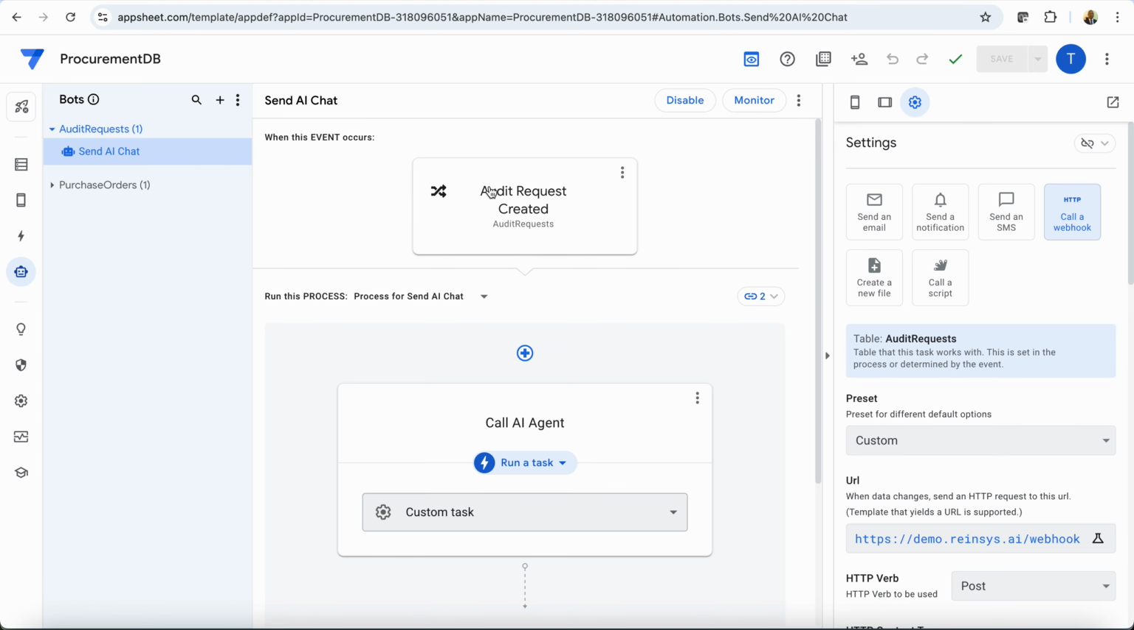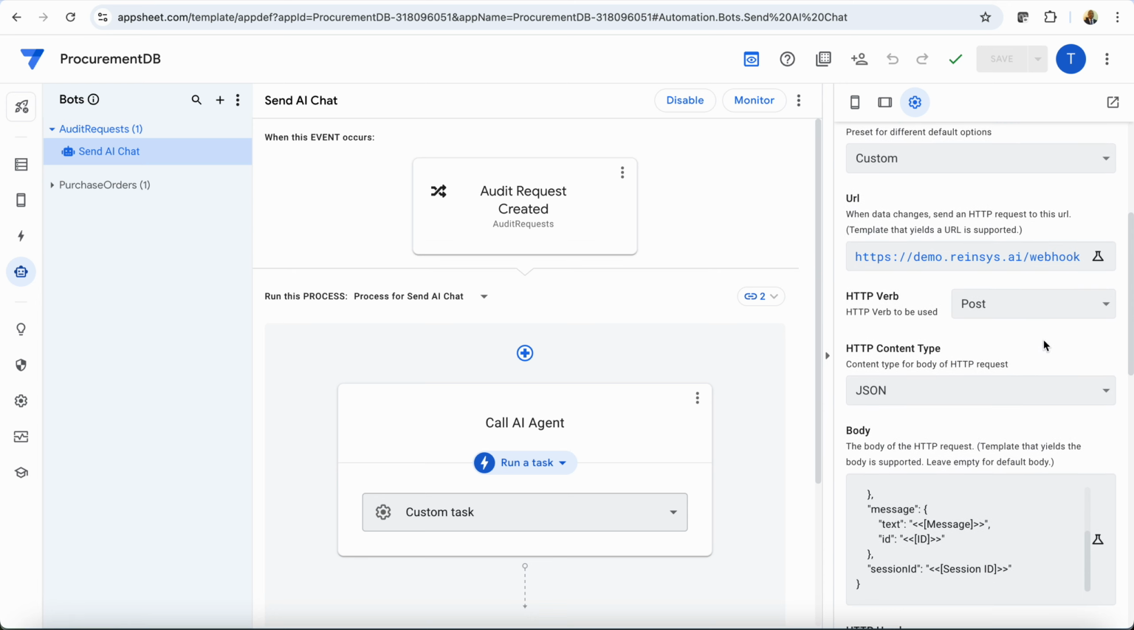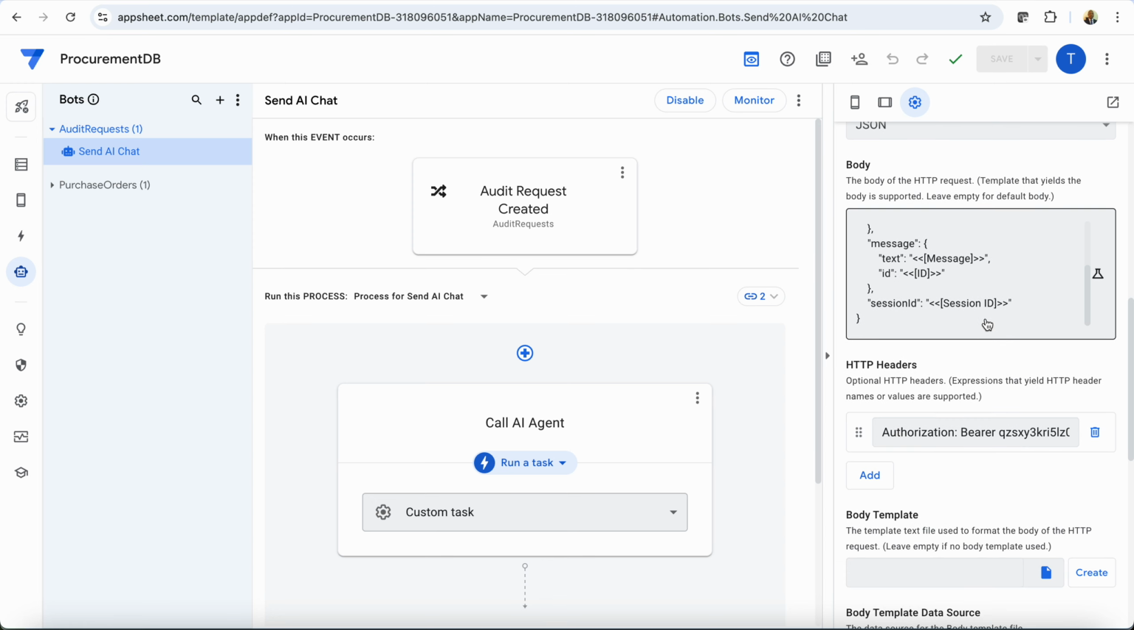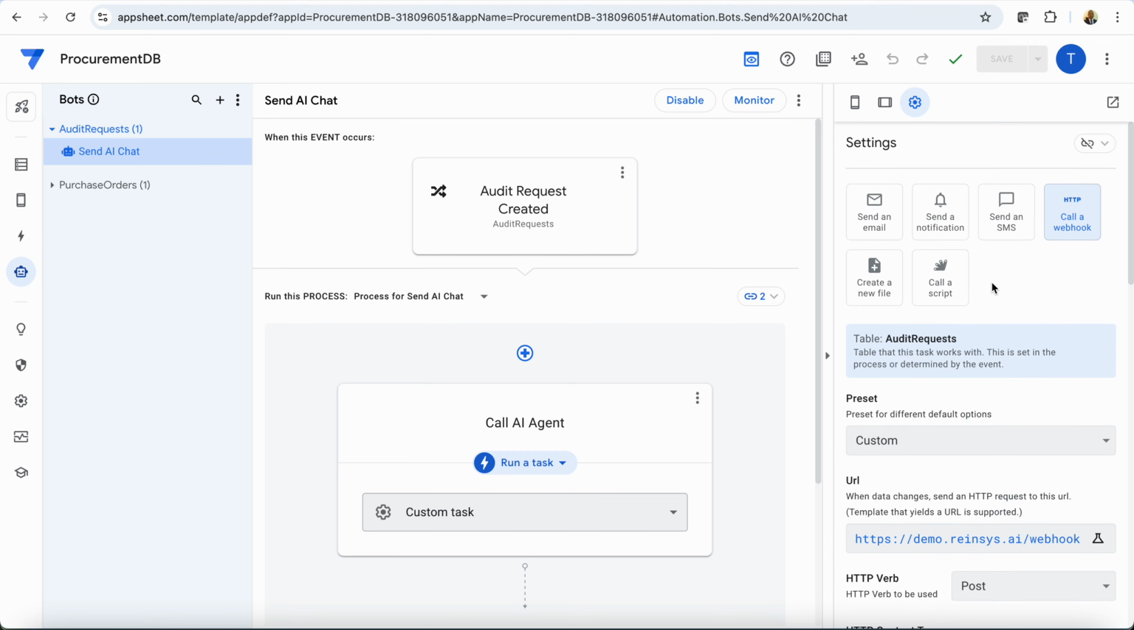We are able to create a bot right inside the Google AppSheet. So we have a Send AI chat bot here that uses the information that we have provided in the platform. So this is the endpoint to the Reinsys AI platform that it will send the information to. These are the information it's going to send to the platform, and the token that we generate to secure the conversation. This is where you provide it. So the activities that require AI interaction, this bot AI is able to call it and use it, and then provide response to the application.